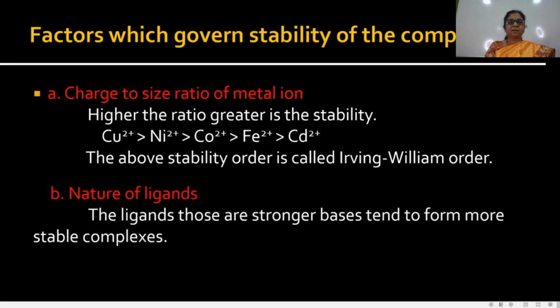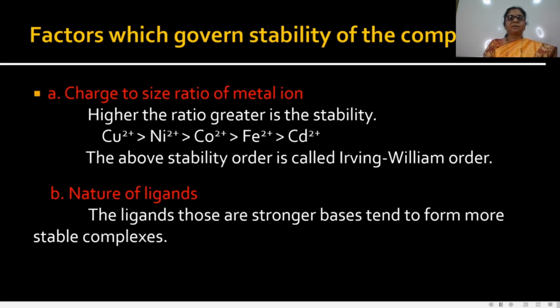Then the second factor is the nature of ligands. According to the nature of ligands, these complexes are stable. The ligands which are stronger bases make these complexes more stable. That means the complexes which have stronger bases as ligands are more stable.